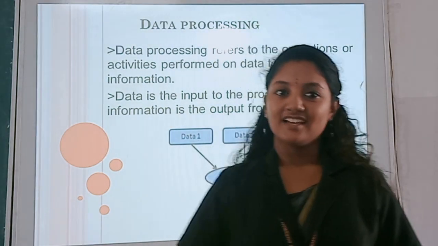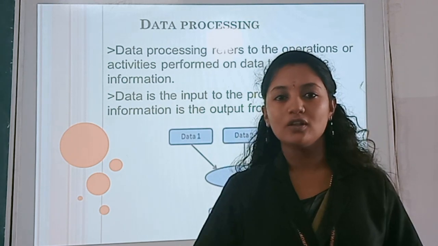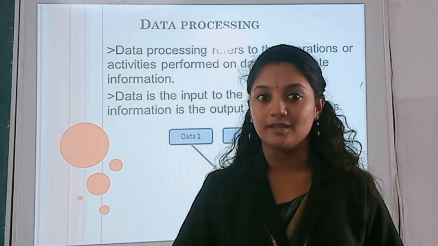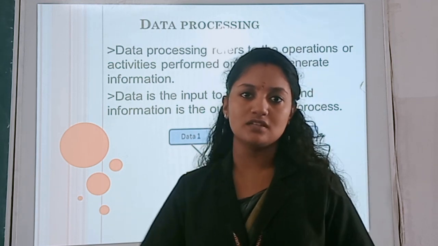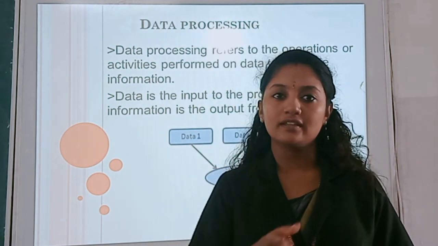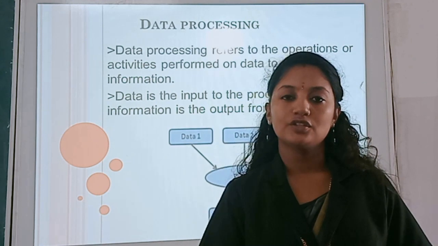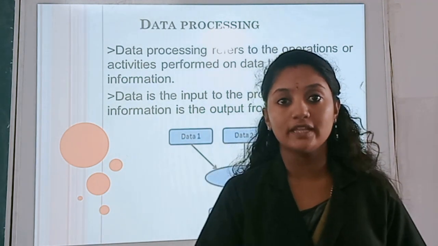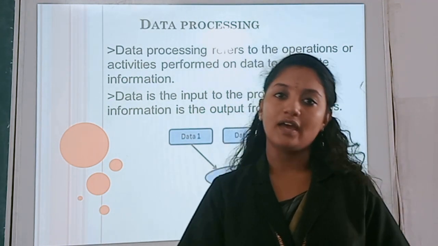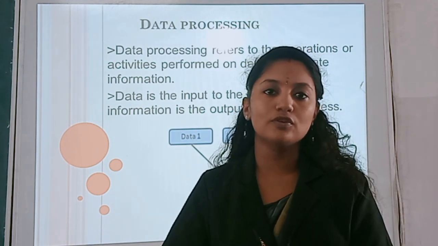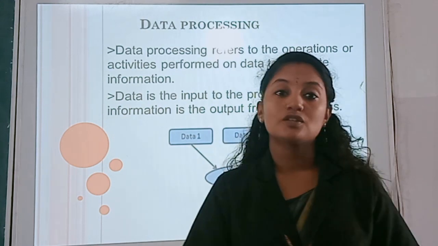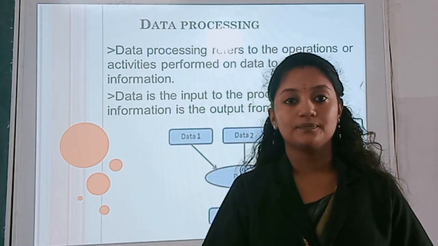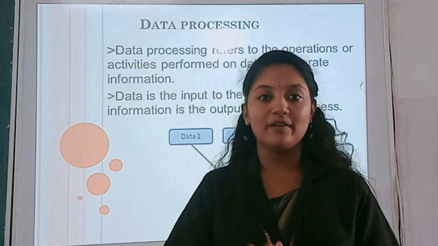So children, next, I know you all are familiar with E-Grantz, the single window system, right? And do you know the procedures or what are the processes in it? First you have to give your details through the application form, and in the end they give you the allotment list, right? Let's see the steps one by one.